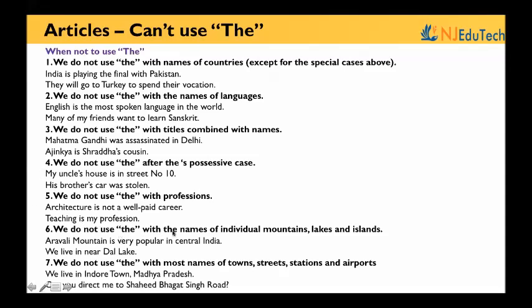We do not use the with the names of individual mountains, lakes and islands. Aravalli mountain is very popular in central India. We live near Dal Lake. We do not use the with most names of towns, streets, stations and airports. We live in Indore town, Madhya Pradesh. Can you direct me to Shahid Bhagat Singh Road?